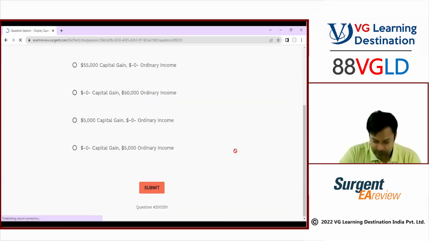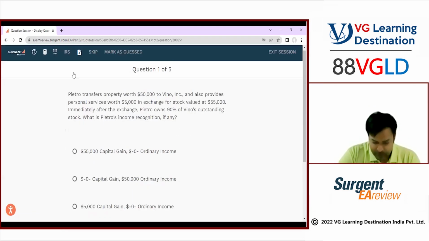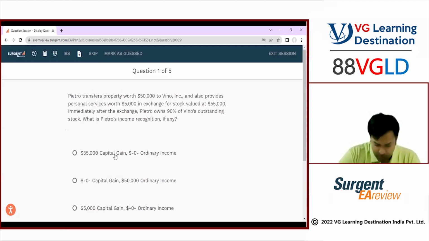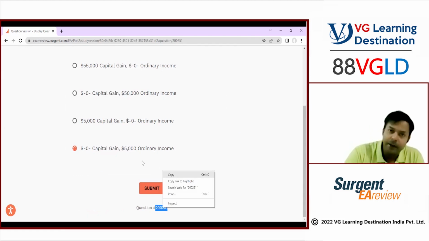Now this is the question, whatever is coming. Basically it's not ABCD, they have given a selection in that case. Whatever you want to select, it is the question. Let's say I have selected this. Now this is the question number also, guys. Do you remember initially when you saw the screen, it was asking for the selected question? You can copy this and directly reach this question also.